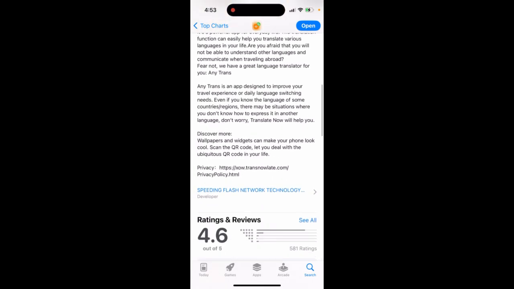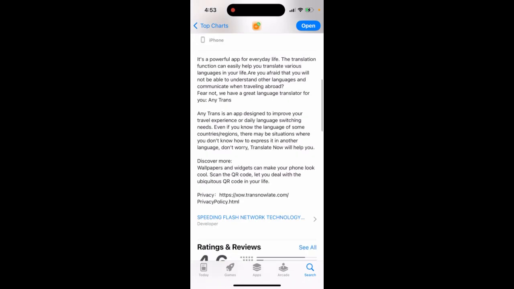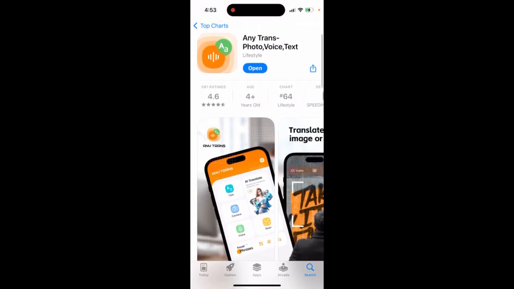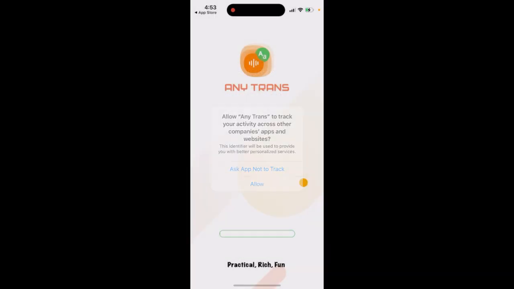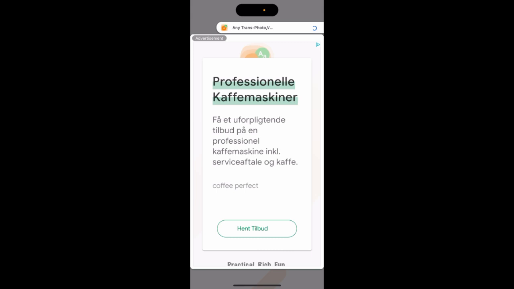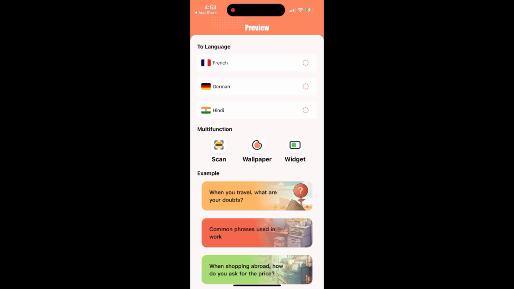Fear not. So great translator, AnyTrans. This is an AI translator app. So let's just take a look. And then you can just open it up. And then two language, Hindi. So here you can then just see which language you want to translate to.